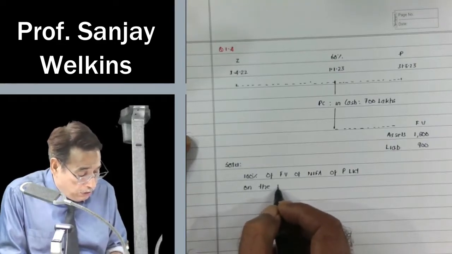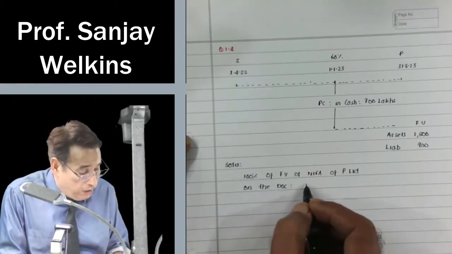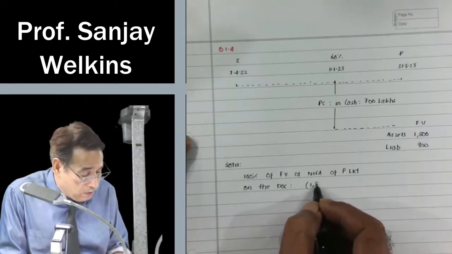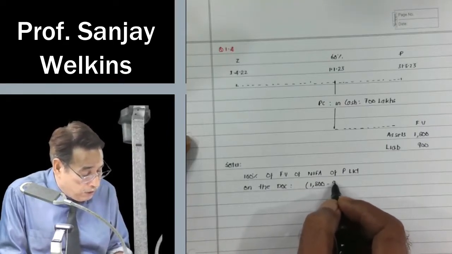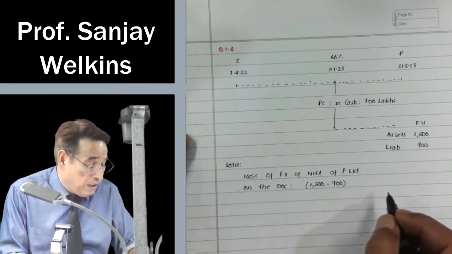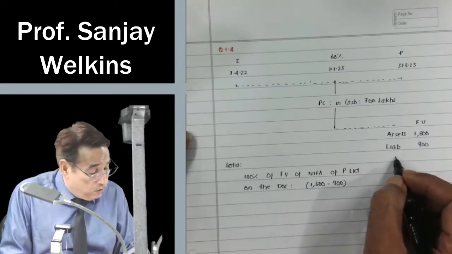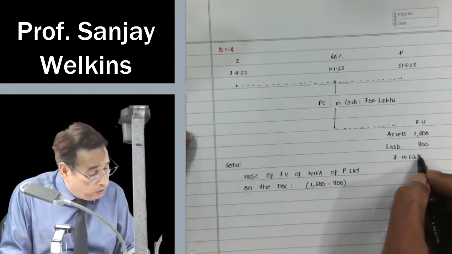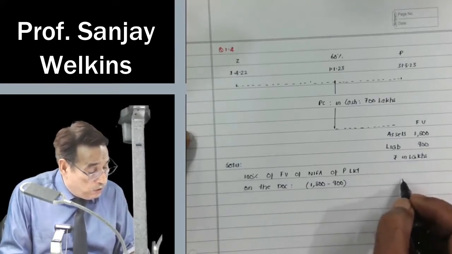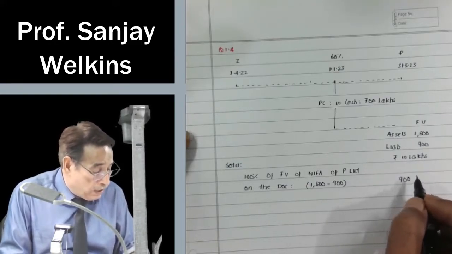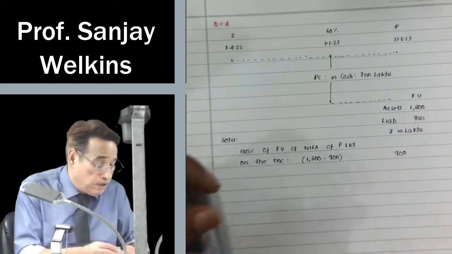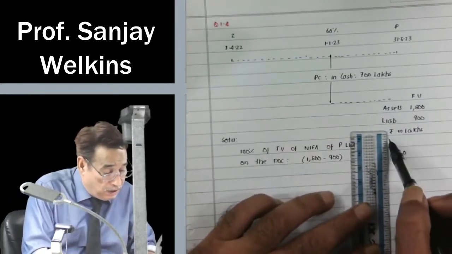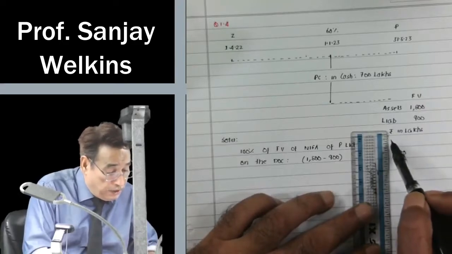On the date of control, the company had assets at fair value of 1,800 and liabilities of 900. It means on the date of acquisition, their total net identifiable assets were worth rupees 900 lakhs. Correct?